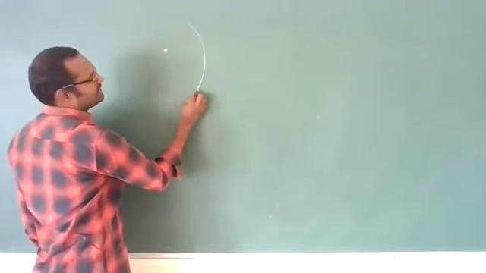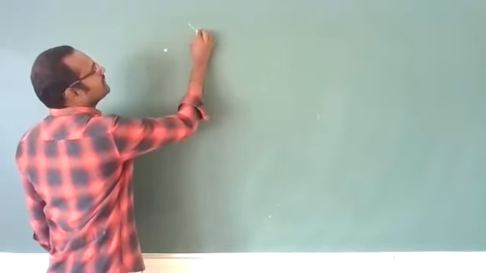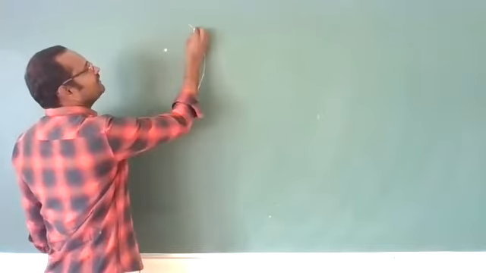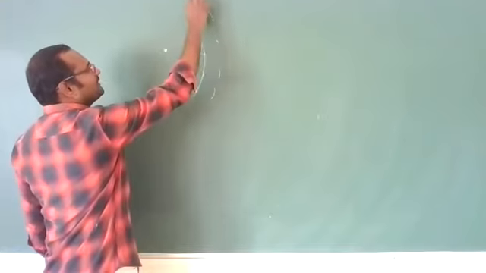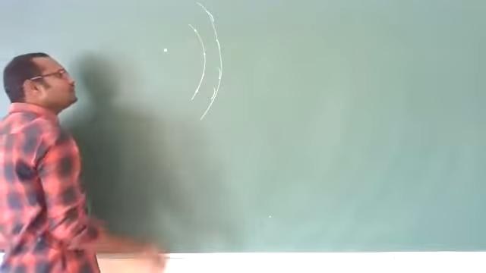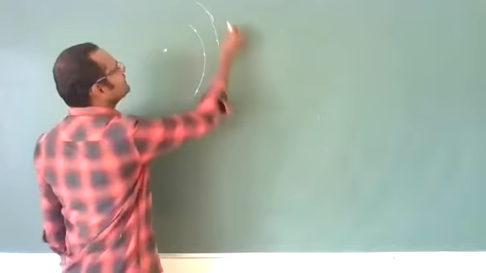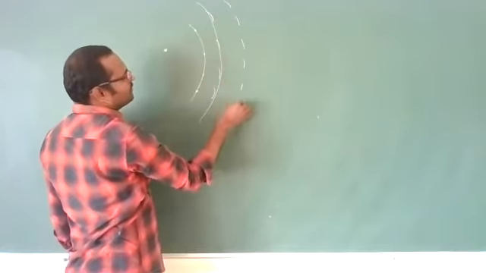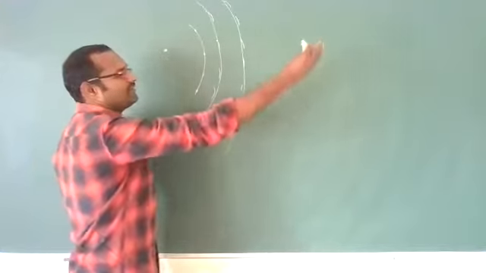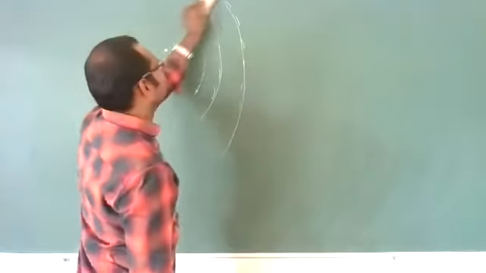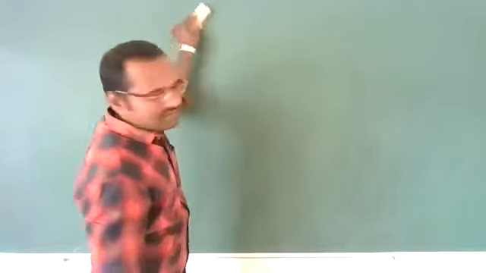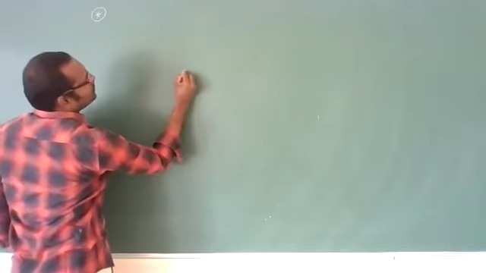The second point is: every point on this spherical wavefront will produce its corresponding wavelet. The tangent to the corresponding wavelets gives a new wavefront. In this manner, the wavefront will spread out in the forward direction. This is what the Huygens principle states. Clear? Now, a very important point here.